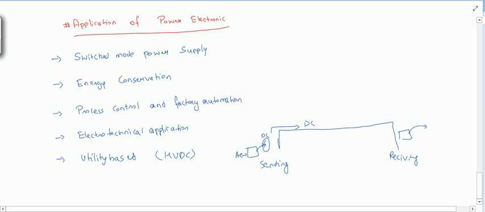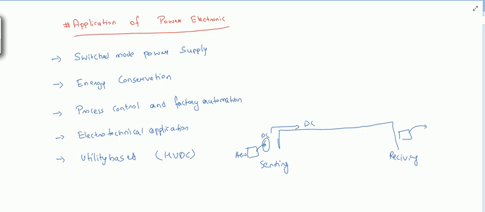So I will be using here a power electronic converter, that is inverter, because most of the equipments we use are AC. So for that we have to convert it again from DC to AC. So again requirement of this power electronic, right? So there are these applications of power electronics. Now let us see some advantages and disadvantages of power electronic.